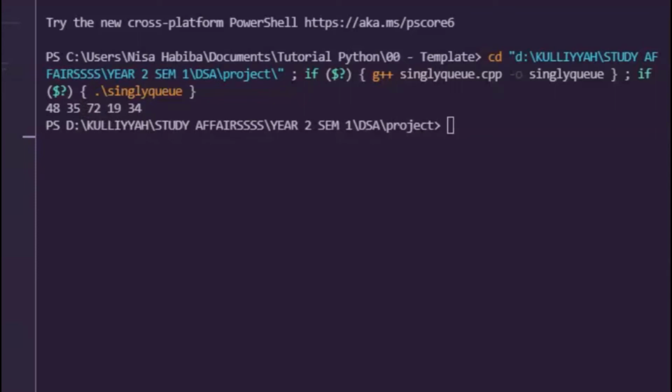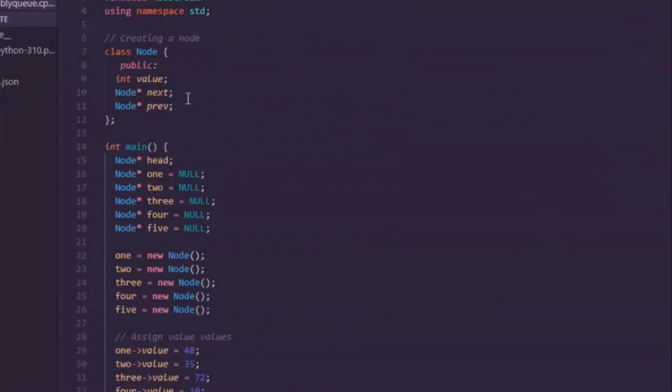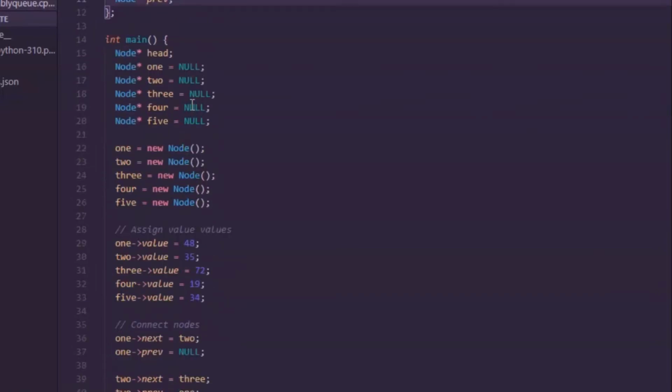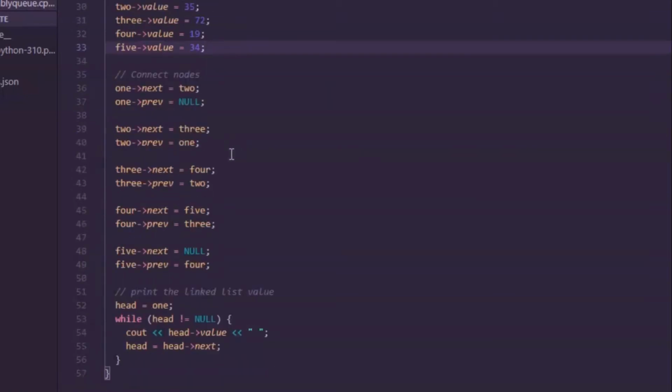We go to the next code, which is the doubly linked list. Here we can see the difference. If the singly linked list only has the node for the next address, now we have the previous address also. When we have defined the data 48, 35, 72, 19, and 34, after that we will have the connection of the nodes.